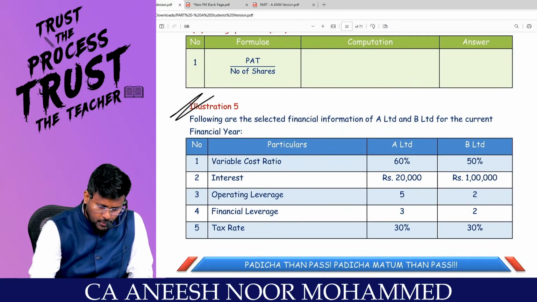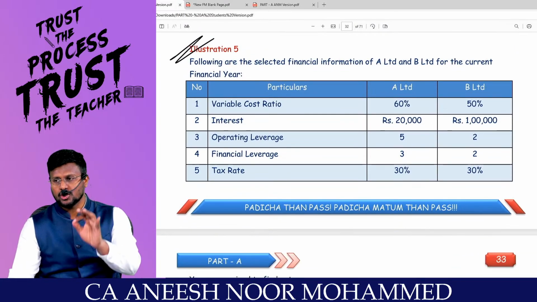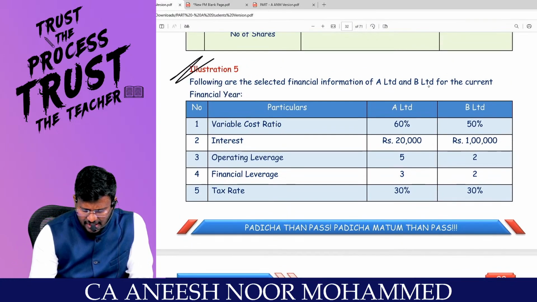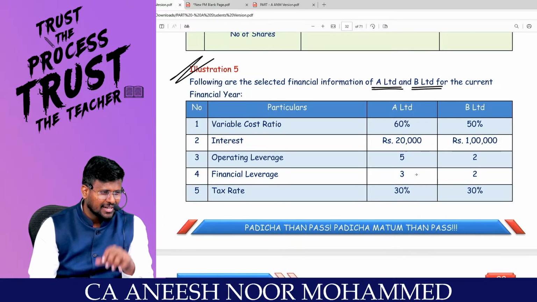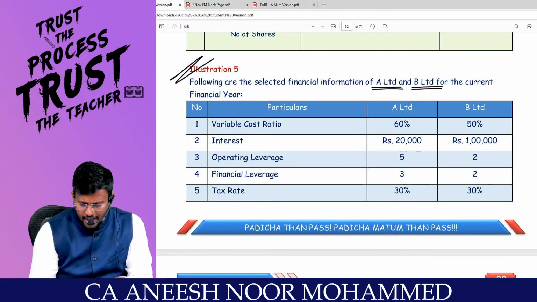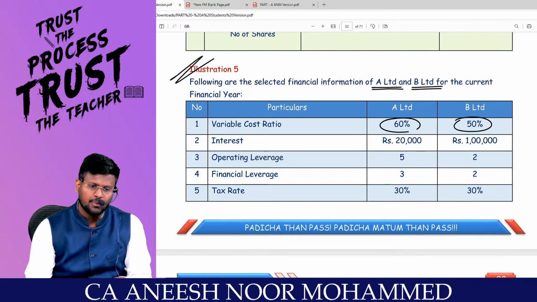I'm moving into the last question from the ICAI illustrations, illustration number 5. Following are the selected financial information of A Limited and B Limited for the current financial year. Two companies' data has been given. Variable cost ratio is 60% and 50%. Fine.